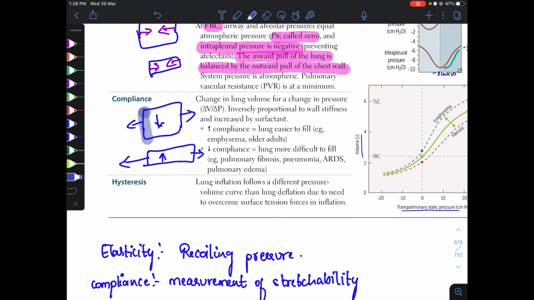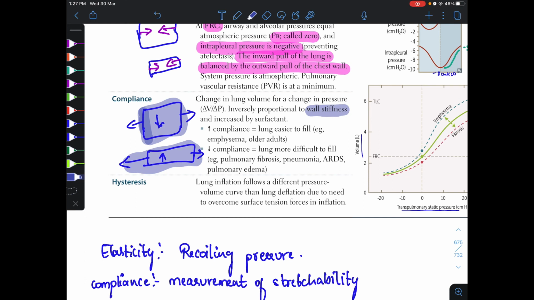That is, if we take rubber which is thick, it will have less compliance, and if we take rubber or elastic which is thin, it will have more compliance. If wall stiffness is more, compliance will be less. If wall stiffness is less, compliance will be more, and the compliance will be increased by surfactant.